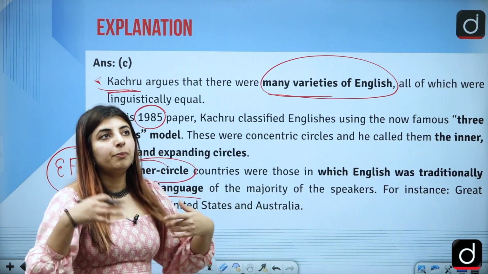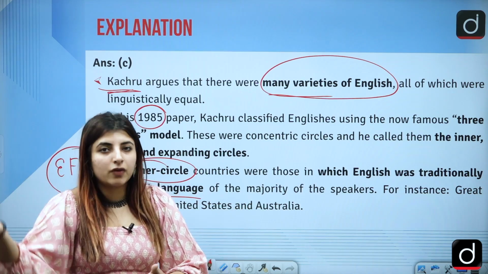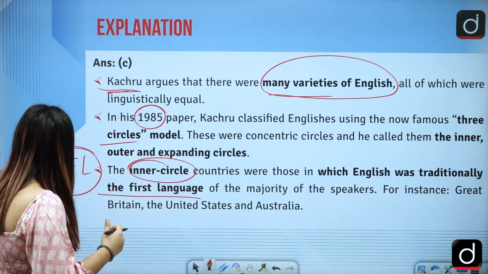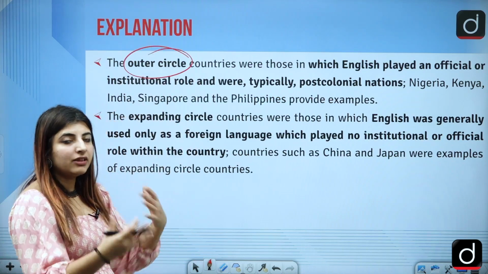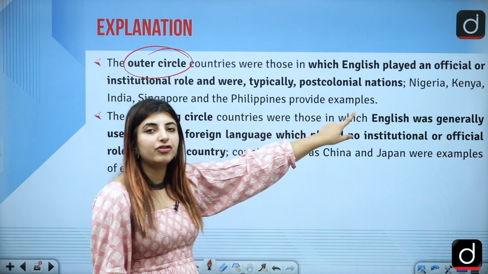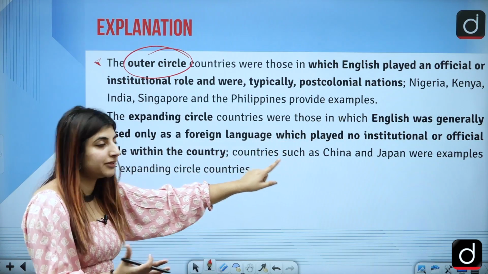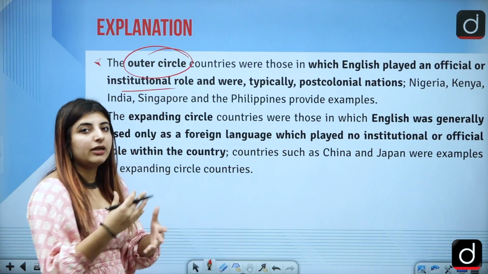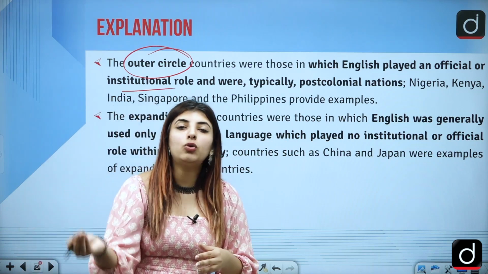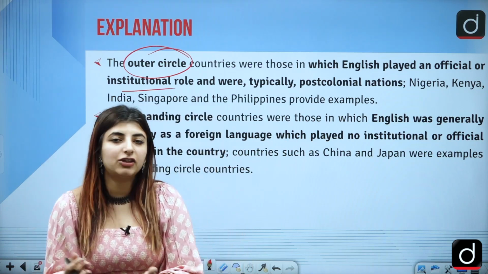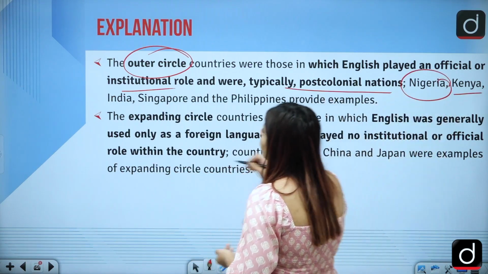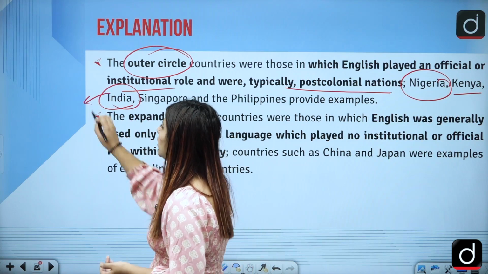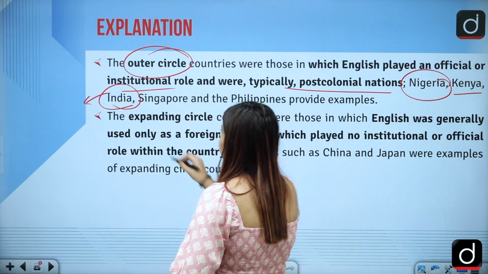There, the natives speak English from the very beginning of their childhood. Outer circles, where English has been used for official or institutional purposes, typically these were the countries which were colonized by the British in other parts of the world. So post-colonial nations like Nigeria, Kenya, India, because it was also colonized, right, by the East India Company.